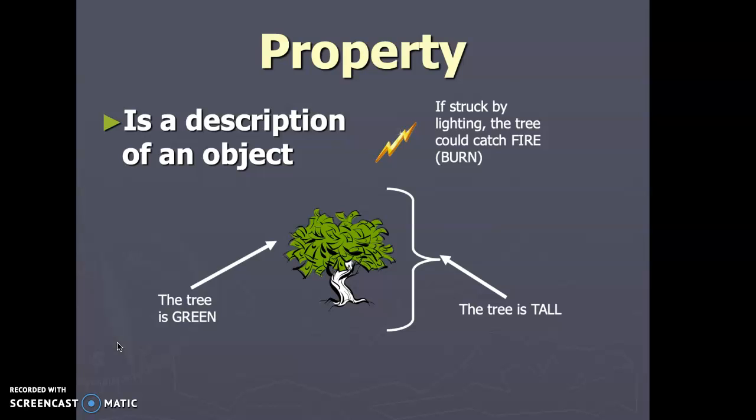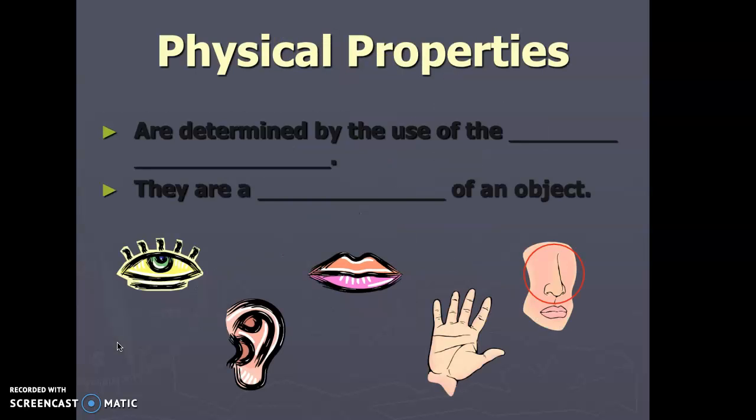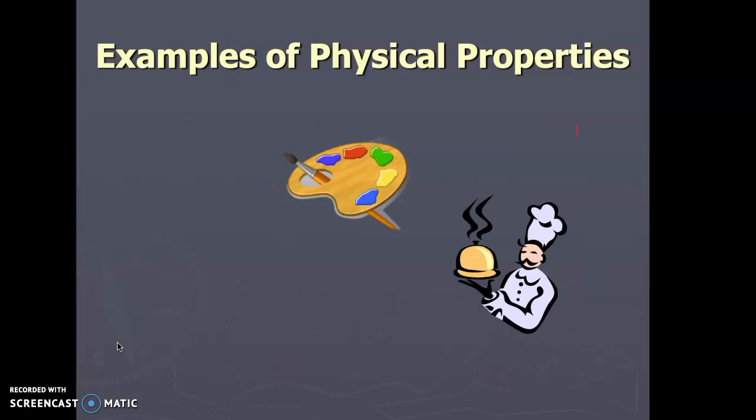If it's struck by lightning, it could catch fire, it's flammable, it's volatile, it turns into a gas. So physical properties are determined by the use of blank, blank, and there are the blank of an object, right? So what does that mean? They're determined by the 5 senses, and they are the description of an object. So when we're talking about a physical property, we're describing physically what does it look like, what does it feel like, what does it smell like, what does it taste like, what does it sound like, right?